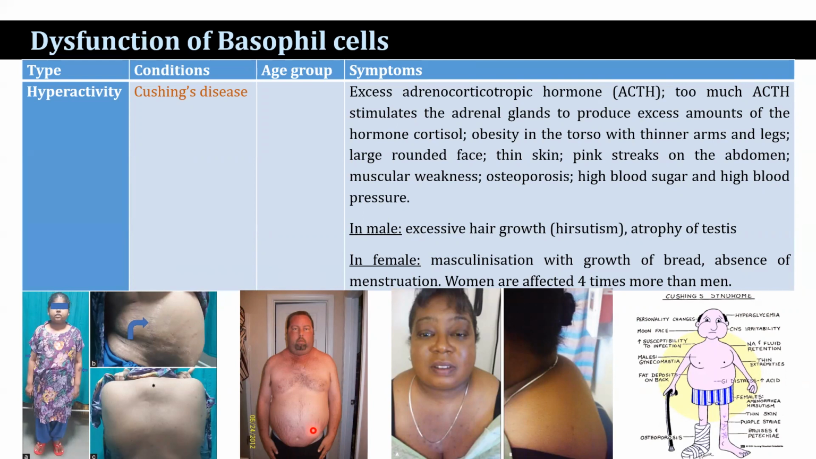In males, excessive hair growth and atrophy of the testes, whereas in females, masculinization with growth of breast, absence of menstruation. Women are affected four times more in comparison to men.